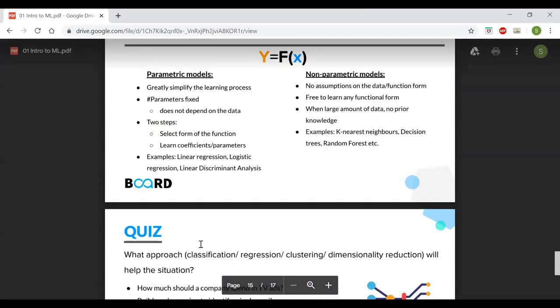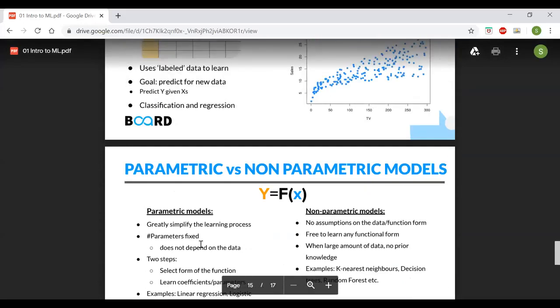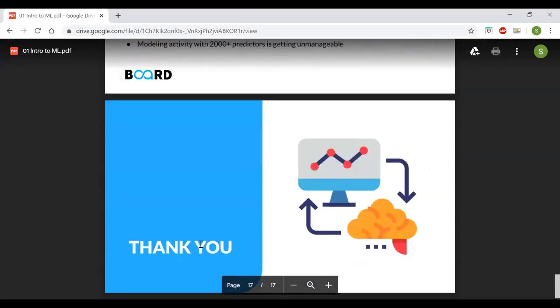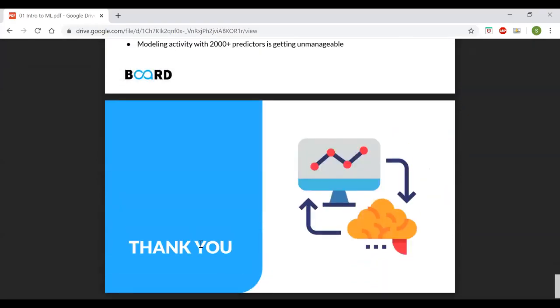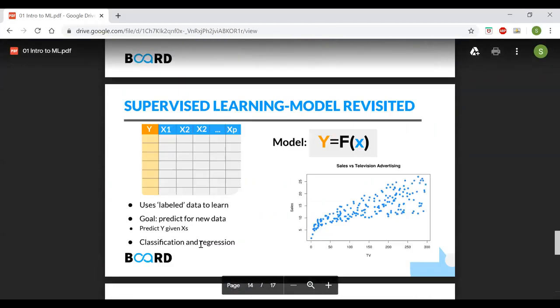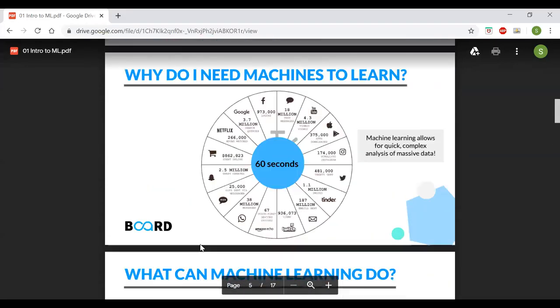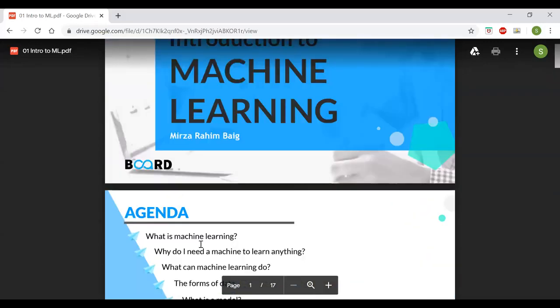Yeah, so these are the topics for today. I hope things are clear. Here is a little summary of whatever we have covered, before we go for questions. So we have seen what is machine learning.